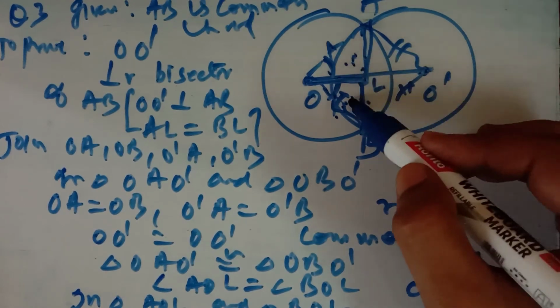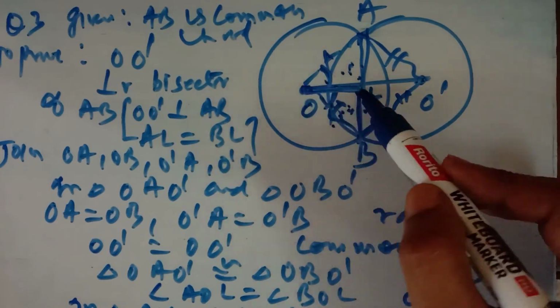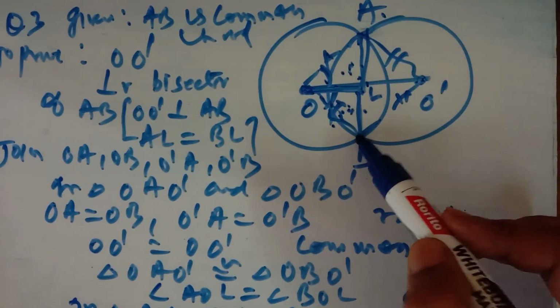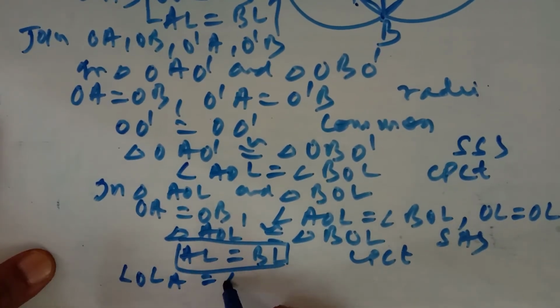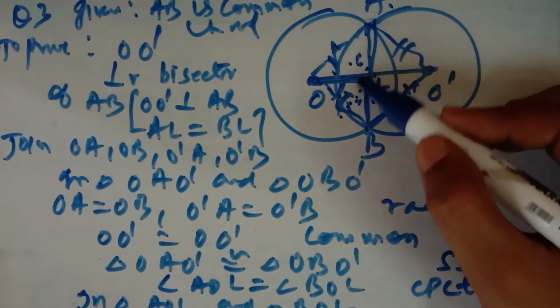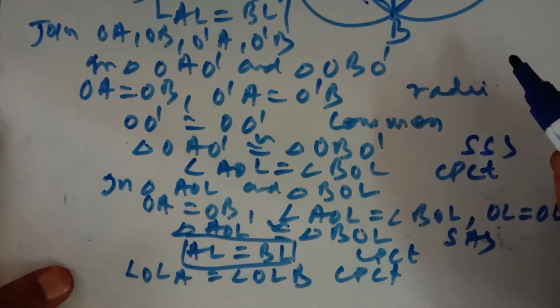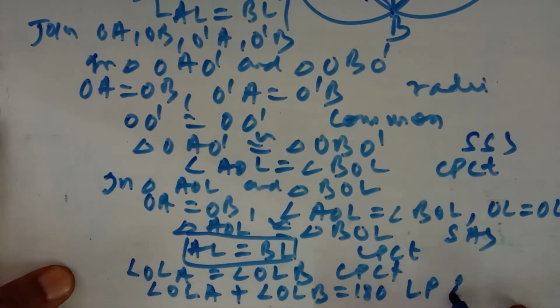Now I'll prove that this line is perpendicular to this. Because these two triangles are congruent, I can say that angle OLA is equal to angle OLB, corresponding parts of the congruent triangles. These are equal, and the sum of these two is equal to 180 degrees, because they are a linear pair. So angle OLA plus angle OLB is equal to 180 degrees. Therefore I can say that angle OLA is equal to angle OLB, and they both are 90 degrees.